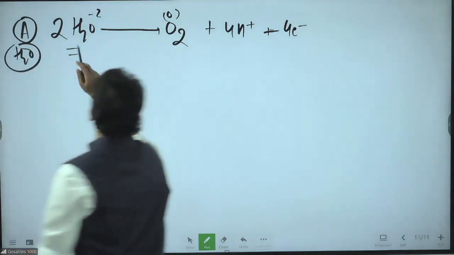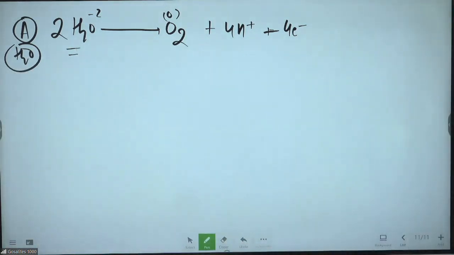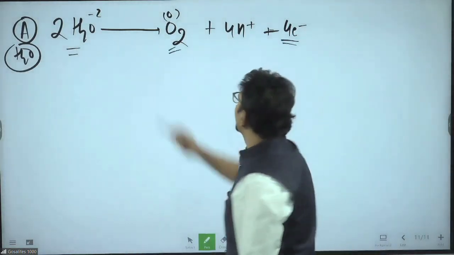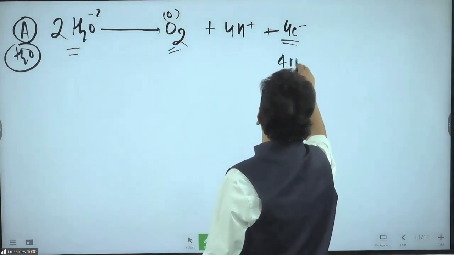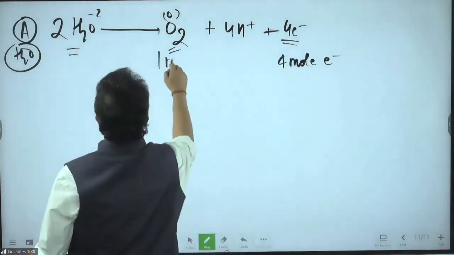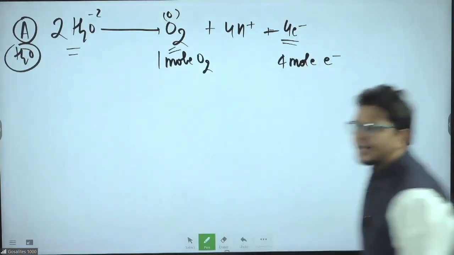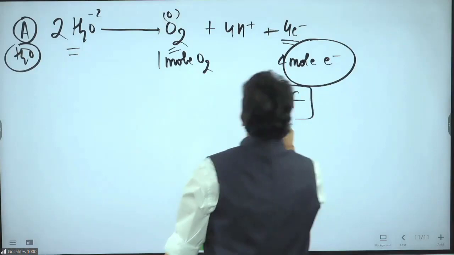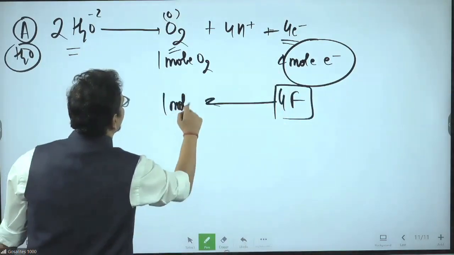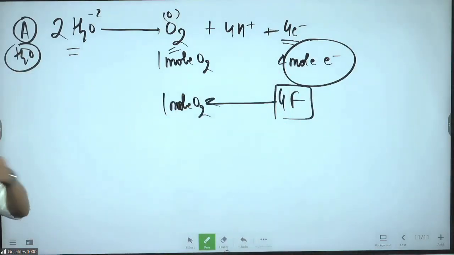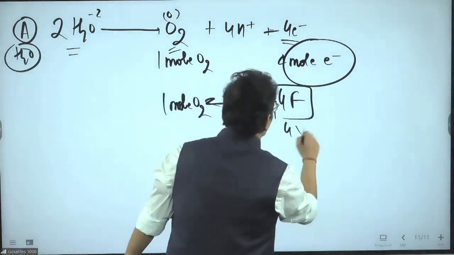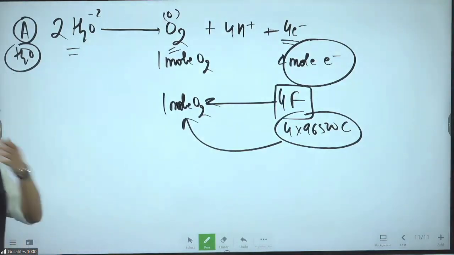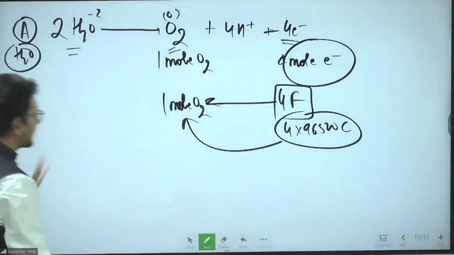Focus properly. Water will give you O2 plus 4H plus plus 4 electron. Now try to understand. 4 electron, 1 O2. So 4 mole of electron means 1 mole of O2. Yes or no? And mole of electron I told you is called Faraday. So 4 Faraday charge, 1 mole O2 will come. In other words, 4 into 96500 Coulomb charge, 1 mole O2 will come. As simple as that.